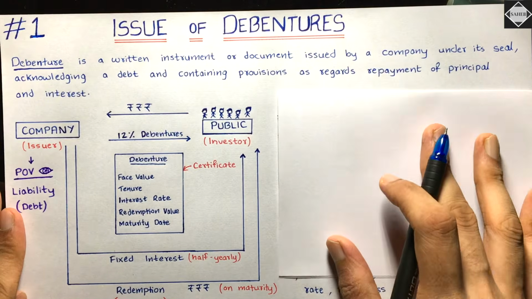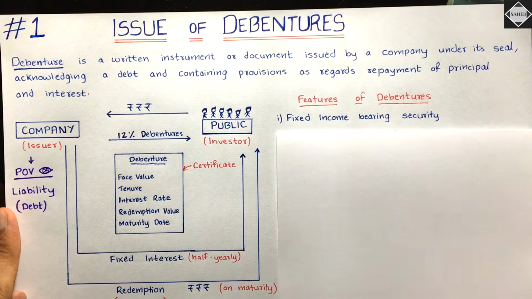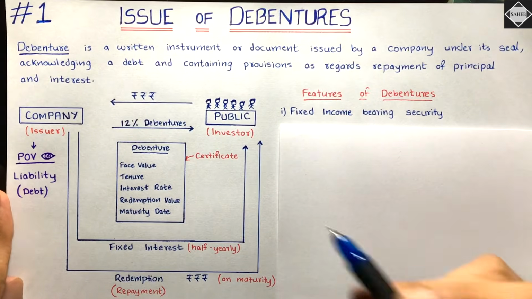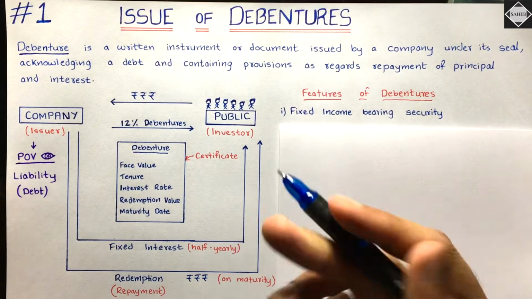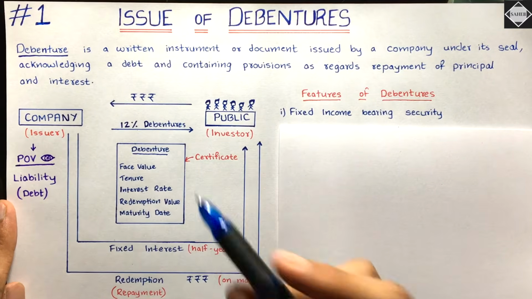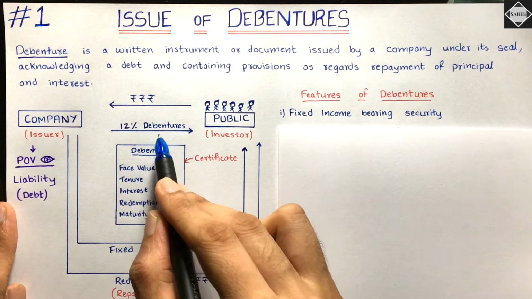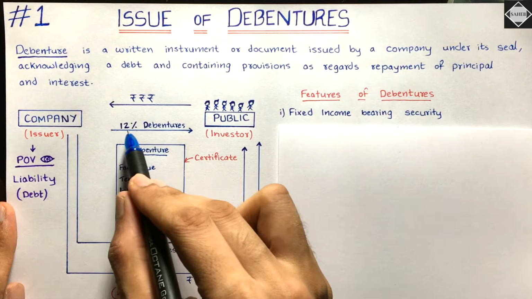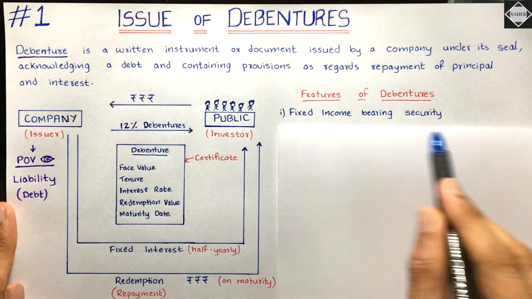So let me just show you now the features of debentures. See here, features of debentures. Fixed income bearing security. From the point of view of the public, for the investor, this is a fixed income bearing security, because if they subscribe to these debentures, then every year they will get a fixed amount as interest, 12% interest. Okay, fixed income bearing security.